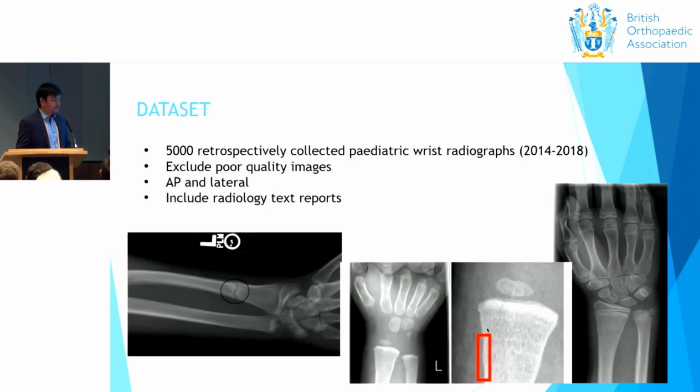We used 5,000 retrospectively collected pediatric wrist radiographs from 2014 to 2018. Poor quality images were excluded, where there is a lot of noise in the image and you can't get any information from it. Anterior, posterior, and lateral images were included, because in previous studies we noticed that only one of these views was included. We wanted to include all of them. We've also included radiology text reports.